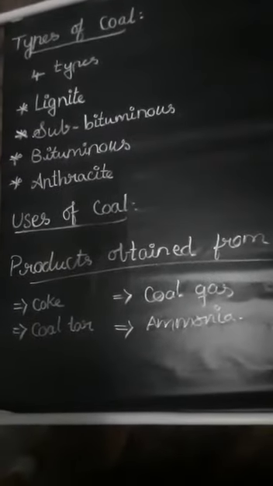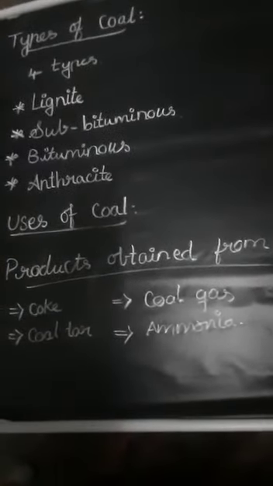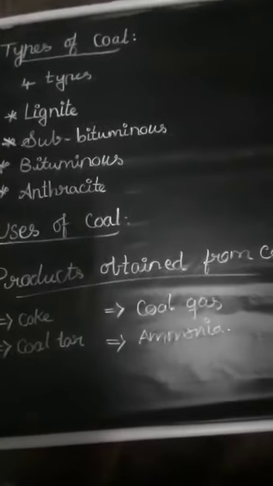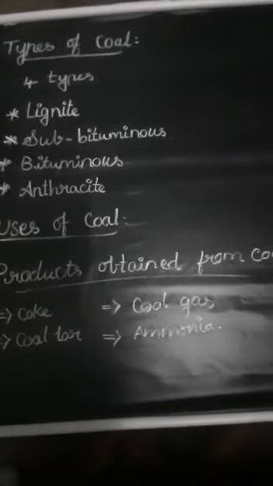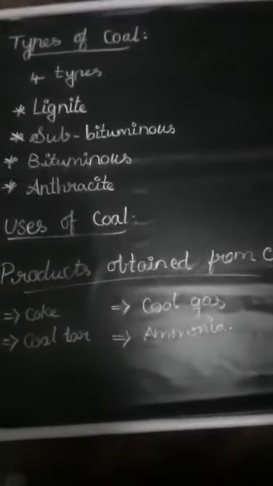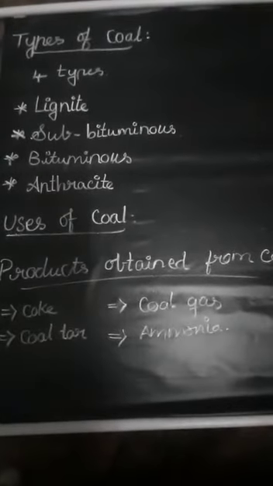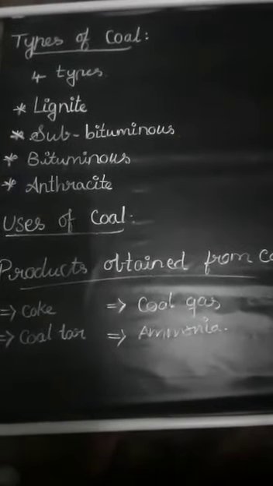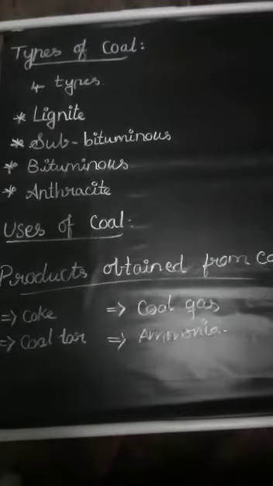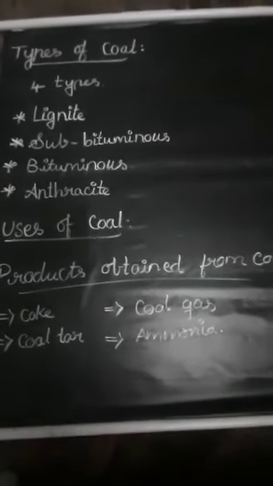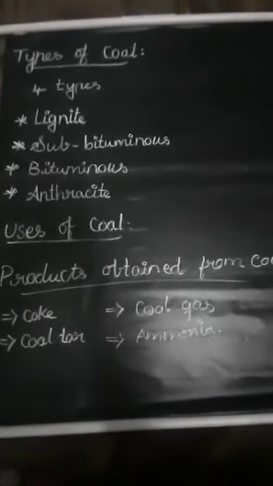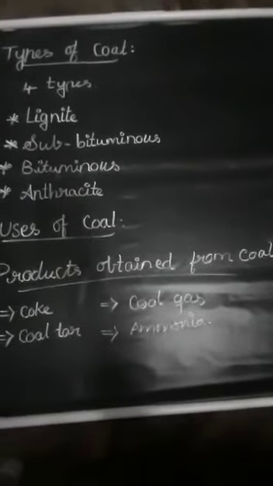Lignite contains a high amount of water and makes up almost half of our total coal reserves. It is used for electricity generation. Other uses include generating synthetic natural gas and producing fertilizer products.